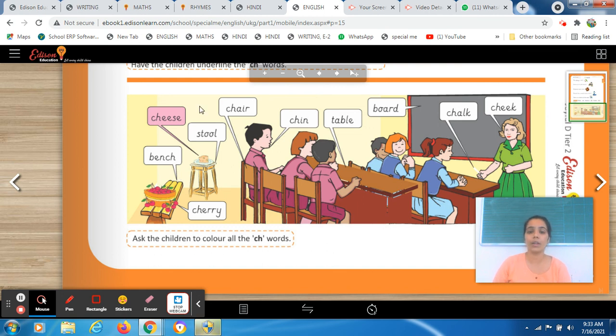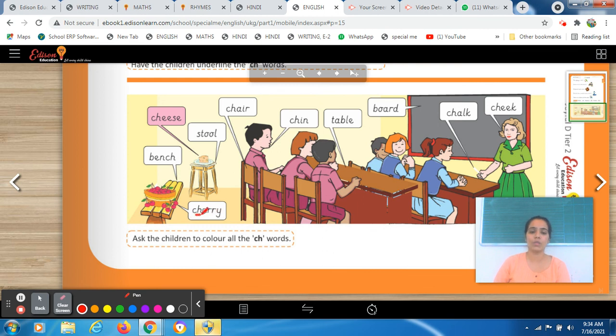So among all these words, you have to find the ch word and then take any of your crayons and color the whole box. The way it's already done for you, just for your help. So in a similar way, you have to complete this portion. So let's start. I'm giving you an example, then we will complete it. Okay, let's start. Suppose we are starting with this word, cherry. So see, there is a cherry written over here. So it's having ch.